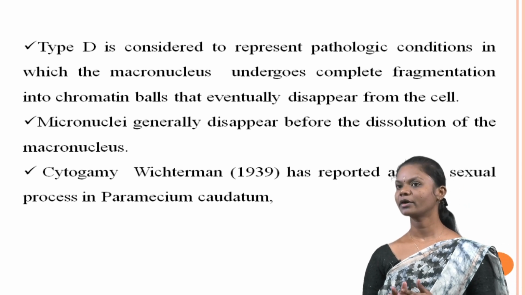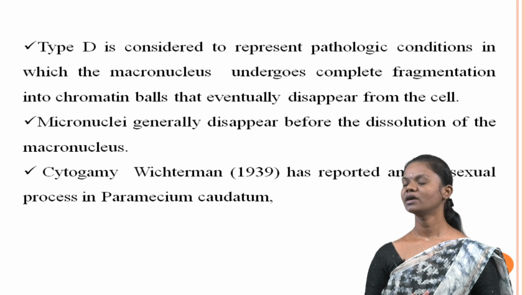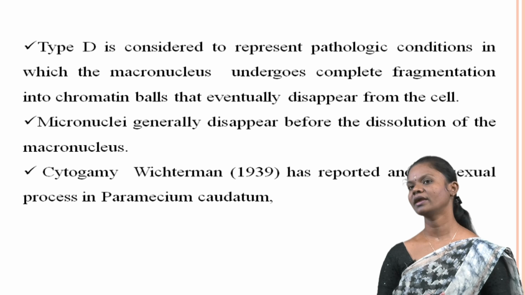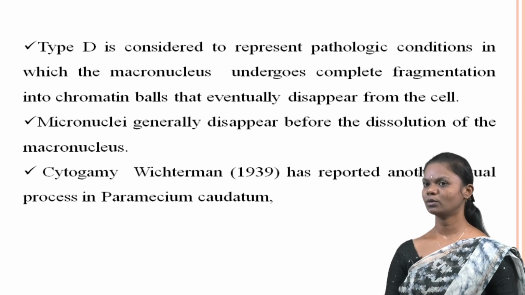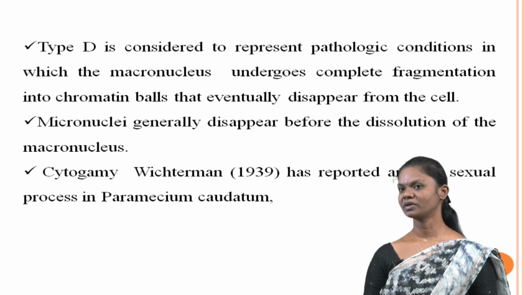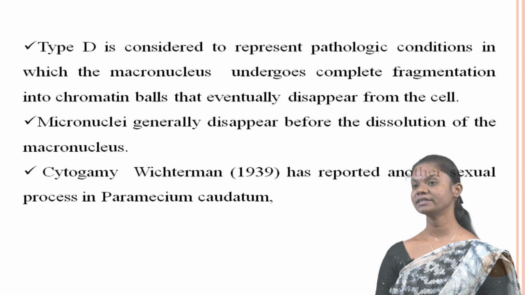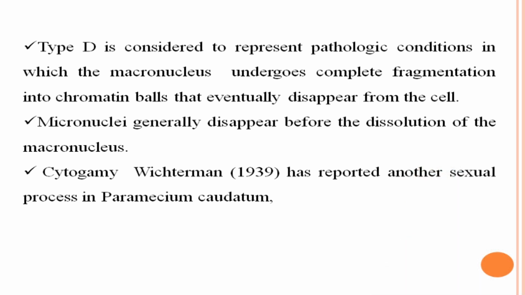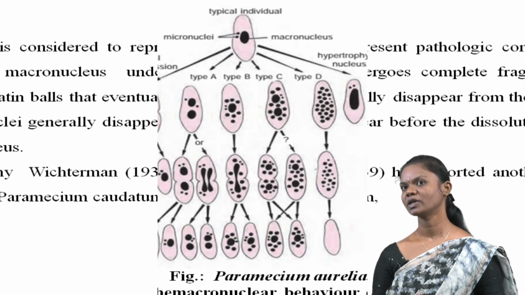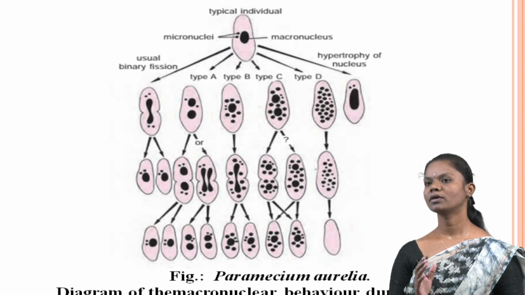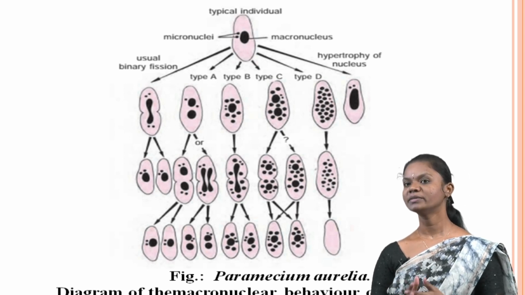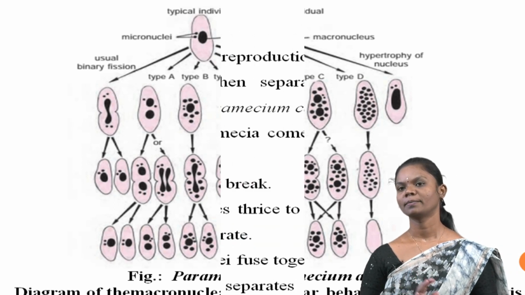In general, the micronucleus disappears before the dissolution of the macronucleus in hemixis, indicating a temporal sequence of events during the process. Apart from hemixis, Diller in 1939 reported another sexual process called cytogamy in Paramecium caudatum. This image shows macronuclear behavior during hemixis in Paramecium aurelia.